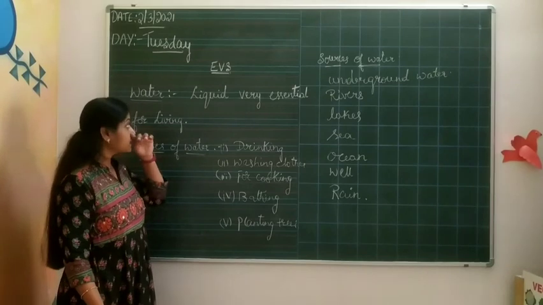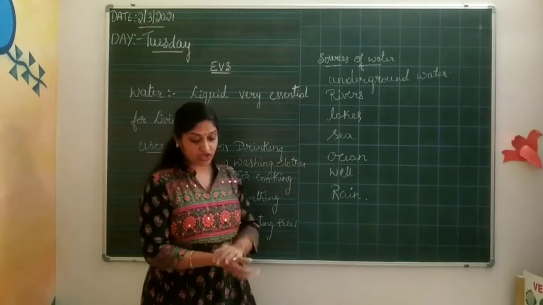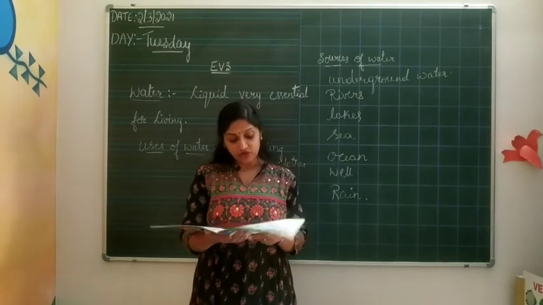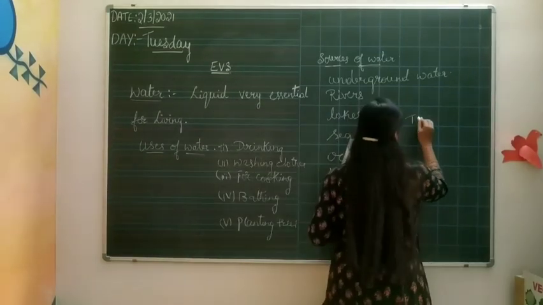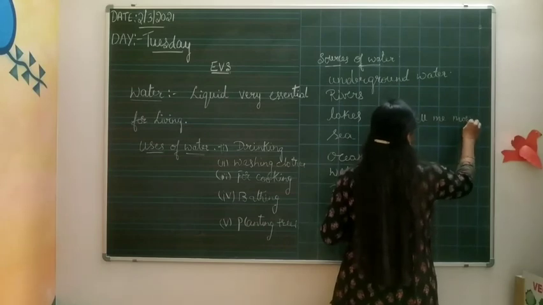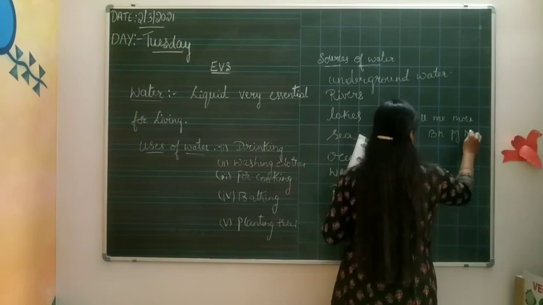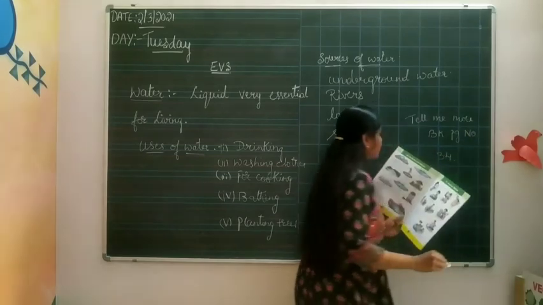Okay, these are some parts you can go through here. Open your Tell Me More book to page number 34. What is written?